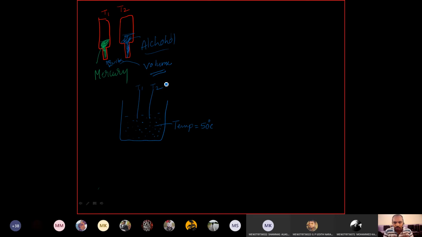My question, once again: if I insert these two thermometers, one with mercury as the thermometric fluid and the other with alcohol, into this water bath and wait for some time to reach the equilibrium state, will the thermometric fluid in the two thermometers rise to the same level or to different levels?